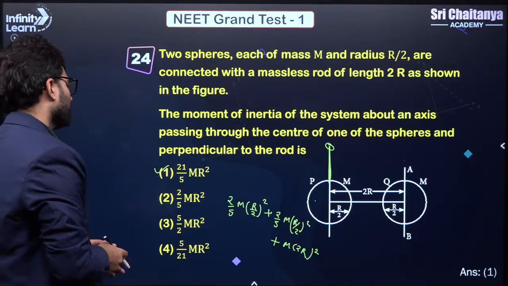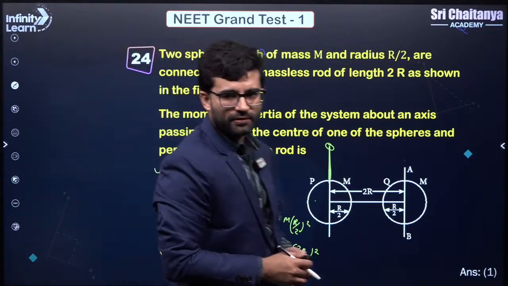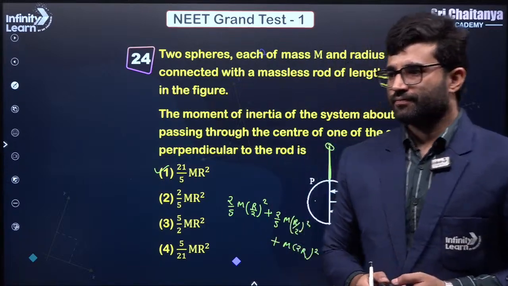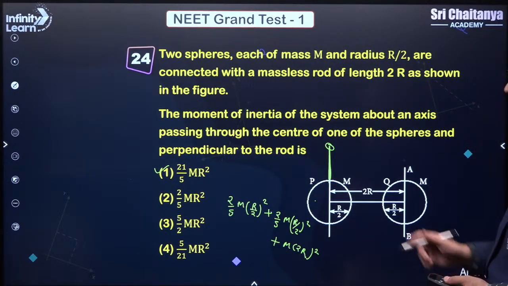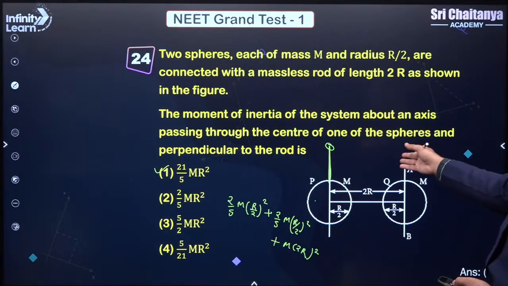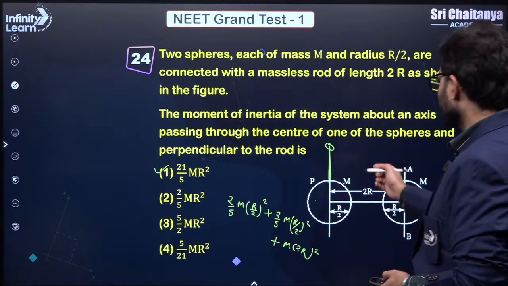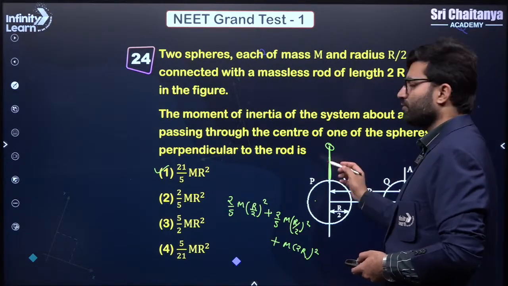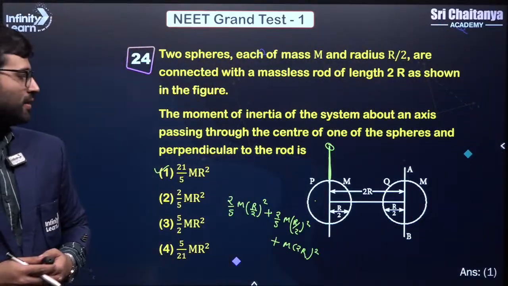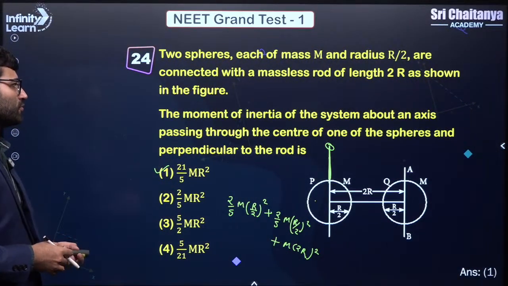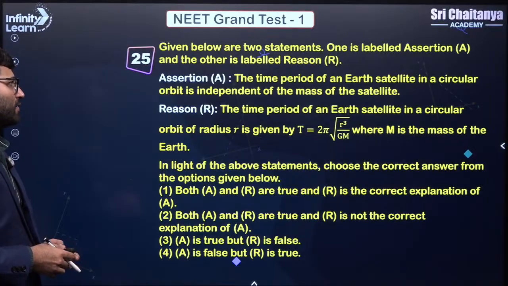Yeah. So you just have to solve this, right? So it would be 21 by 5, right? Clear? Due to this sphere, and again because of that sphere on about this axis of this sphere, you have to also calculate, right? So that is a term of m into 2r whole square plus 2 by 5 mr by 2 whole square. Clear? Next.